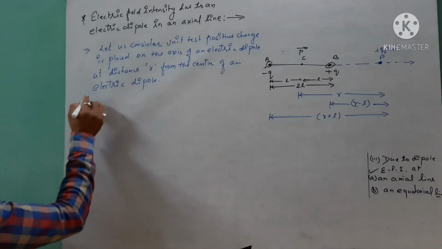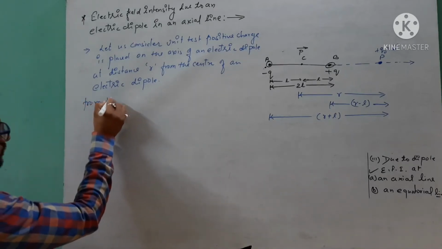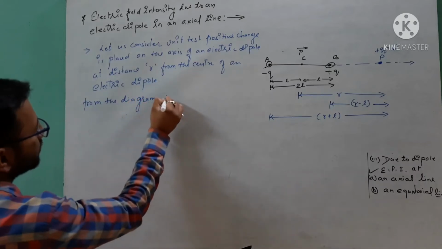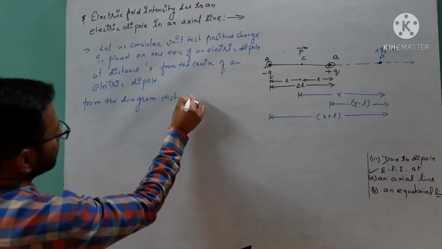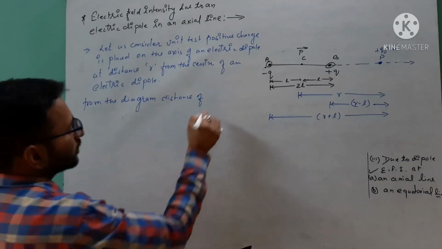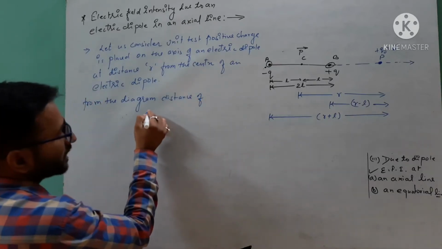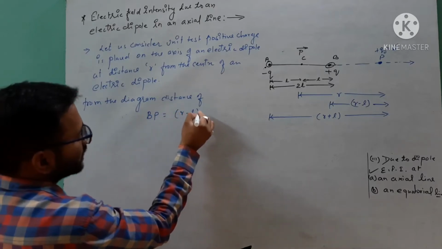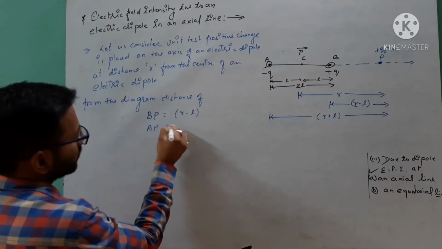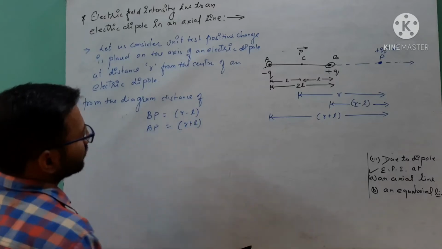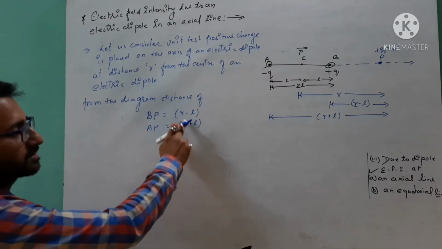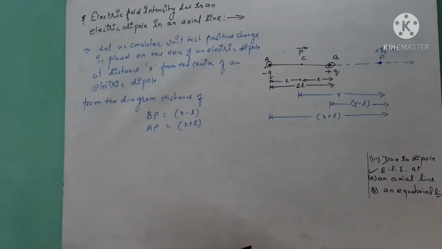So from the diagram, in short, BP is equal to r minus l, AP is equal to r plus l, at which the negative Q charge and positive Q charge are placed.